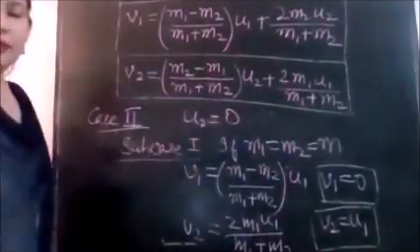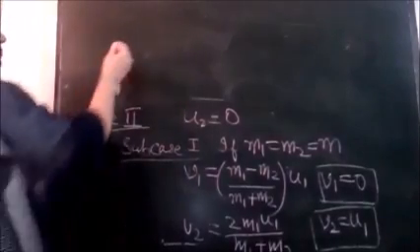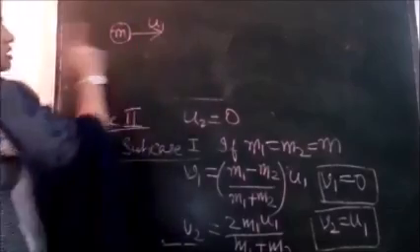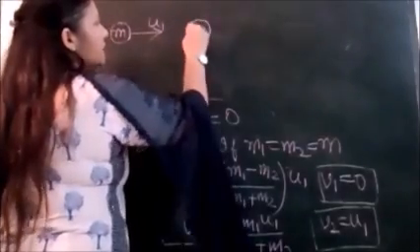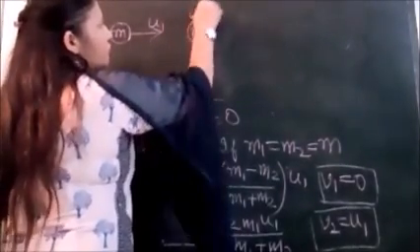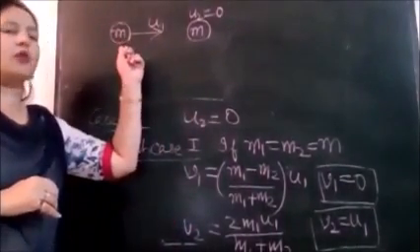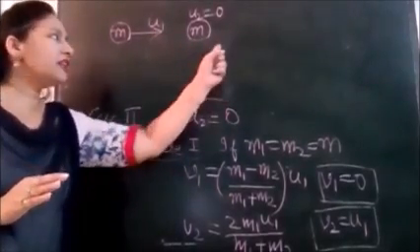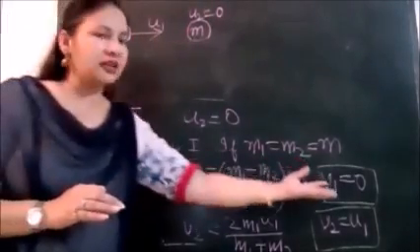So how can you imagine the situation? We can imagine the situation with a billiard ball. Exactly this happens. So we have one billiard ball moving with velocity u1. We are taking masses to be the same. It collides with another billiard ball which is at rest. u2 is 0. This is our situation according to subcase 1. So when a billiard ball strikes a stationary billiard ball, what happens on a table? Then that ball starts moving and the previous ball comes to rest. This is as per our mathematics also.